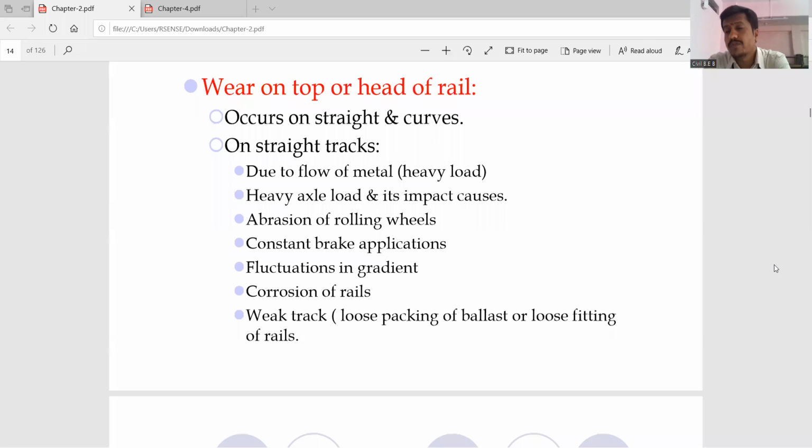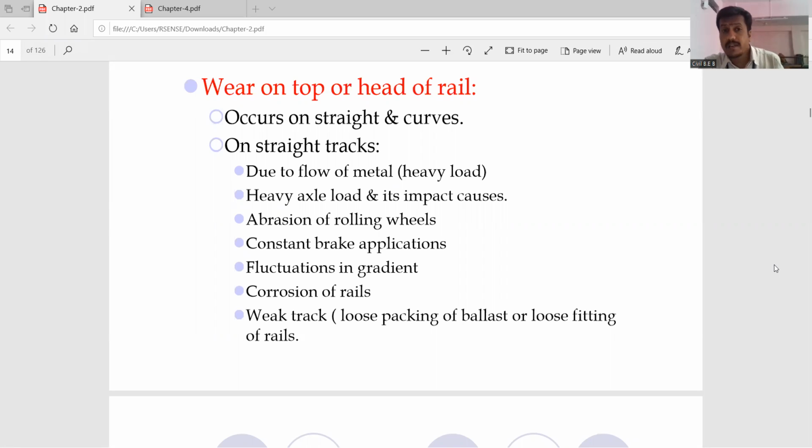In case of the wear which occurs on the top side of your rail, it is due to the metal flow. As I told you, if any train is moving with a very fast speed, more stresses are induced, due to which there is a metal flow due to the action of heavy load. Then abrasion of the rolling wheels. Next reason, constant brake applications, and fluctuations in the gradient. That means in some part it is traveling through an ascending gradient, in some region through a descending gradient, in some part through rolling terrain, and in some part through plain terrain. So fluctuations in the gradient, ascending or descending, through which it is passing.